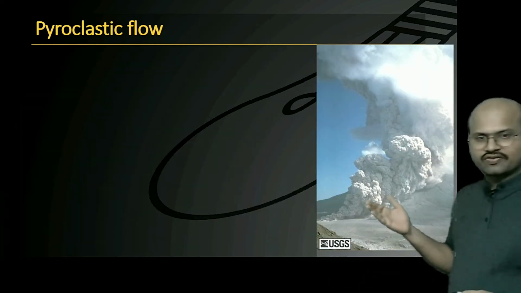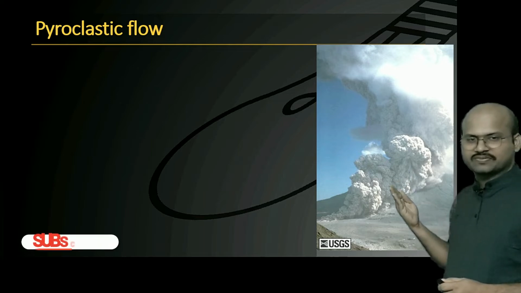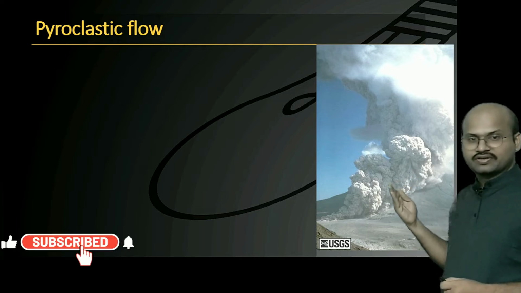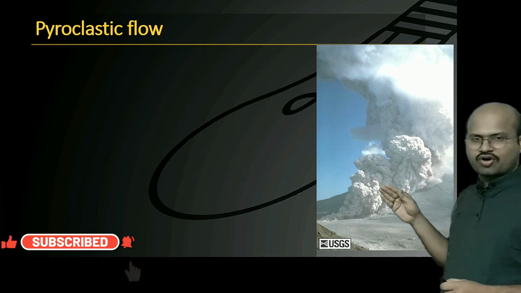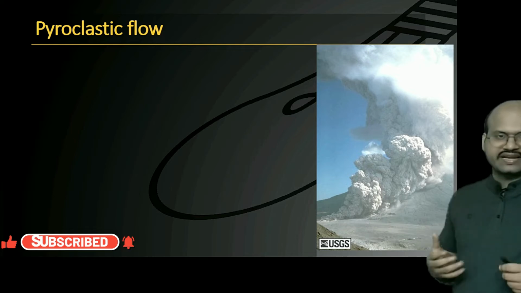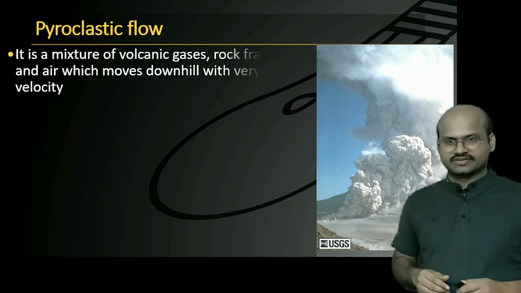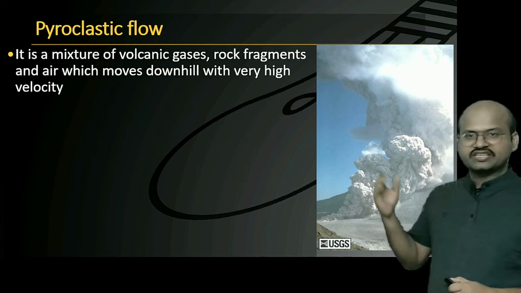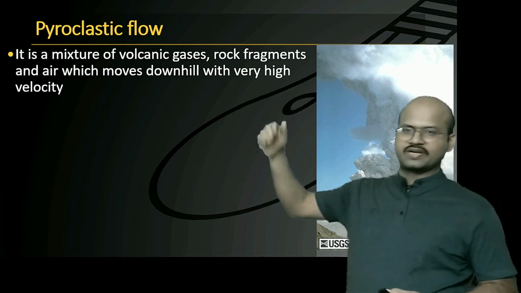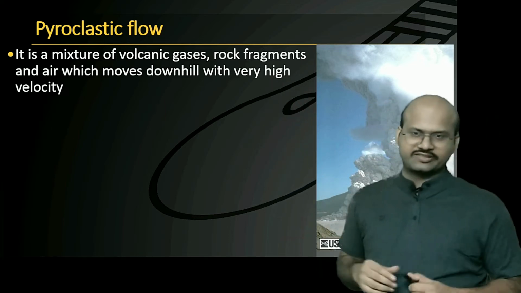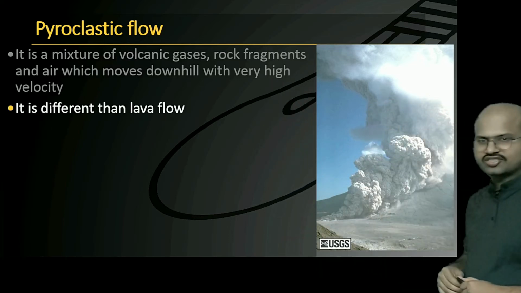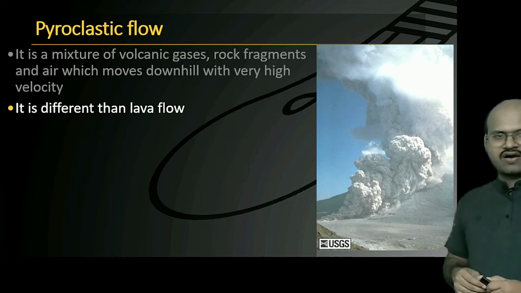Now pyroclastic flow, you can see here in this image what a pyroclastic flow is. It is moving downhill from a volcanic mountain and it is a giant gas structure mixed with rock fragments. It is a mixture of volcanic gases, rock fragments and air which moves downhill with very high speed. The speed of a pyroclastic flow is more than lava.